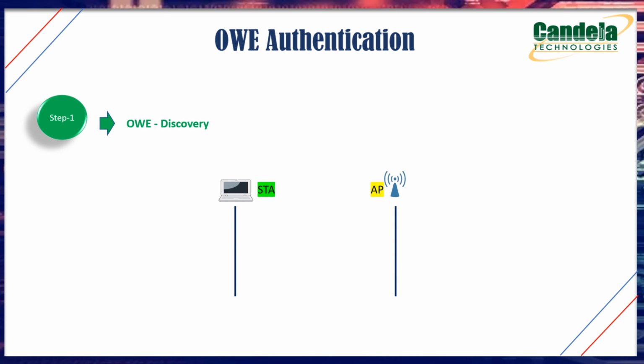Here I am assuming the communication between a station and the AP. Now the station will send an authentication request to the AP in OWE discovery mode. Then after the station succeeds in OWE authentication, the AP returns the authentication result to the client. In the authentication result, it contains the AKM field, that means the auth key management field. It will notify whether the station is capable of OWE or not. After receiving the authentication result, the station enters the OWE association phase if it supports the OWE authentication.